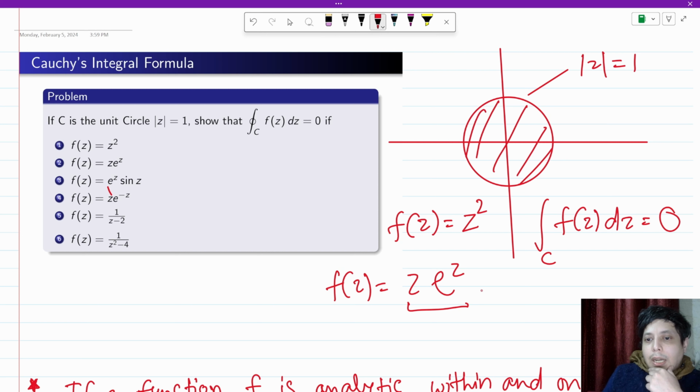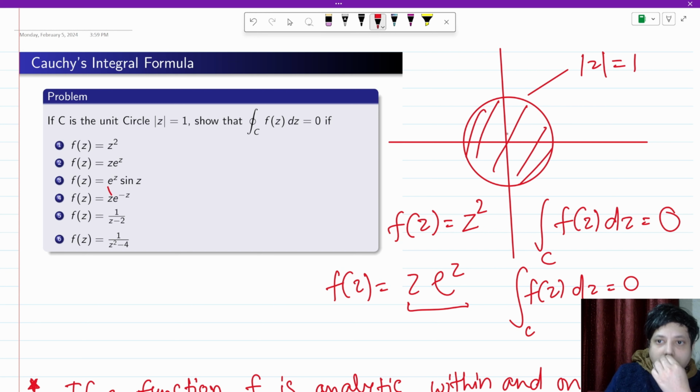So again the integral over C of f(z) dz is equal to 0. ठीक है. Reason is the product of two analytic functions is analytic. Okay. Similarly, e to the power z and sin z both are analytic on and within the region |z| = 1. So this integral of f(z) dz is also 0.